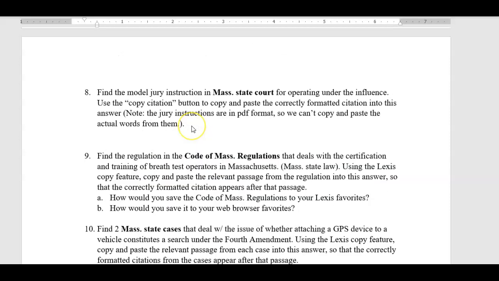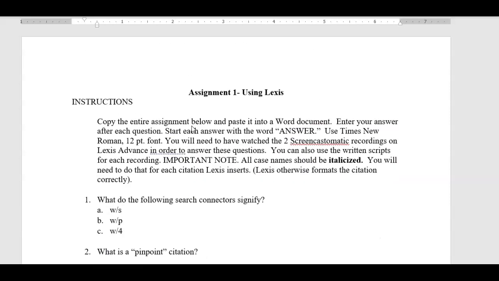Okay, folks, I have in front of me assignment one from week two using Lexis. This is a review of the assignment that you all did. I told you that I was going to have you do this assignment over again. There were some significant issues that everybody had that I want to correct, and this lecture is for that purpose. You need to watch this lecture in order to do well on this assignment again.